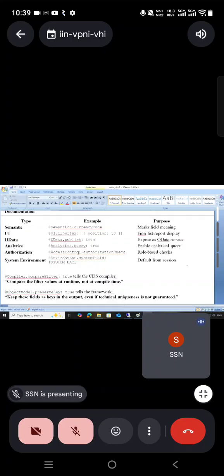Authorization: if I want authorization or not, I can check based on the roles. Roles will be created by GRC team. And then system environment. Normally we use SY-SUBRC, SY-LSIND and like this. We saw SY-UCOMM. We saw a lot of system variables in our programs. But here we are going to use the environment system field annotation, and you can use system date, system time, like that. We have a lot of fields which are system variables. Clear now?